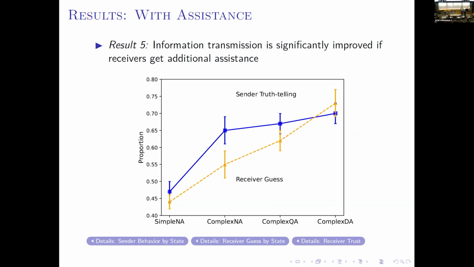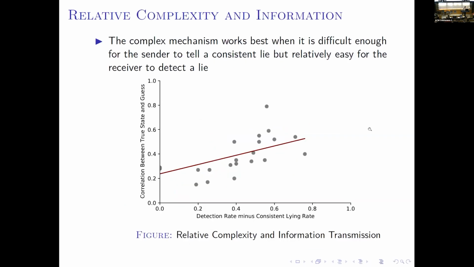So we make it difficult enough for the sender, but easy enough for the receiver. There's even more information transmission. So this is kind of as expected.